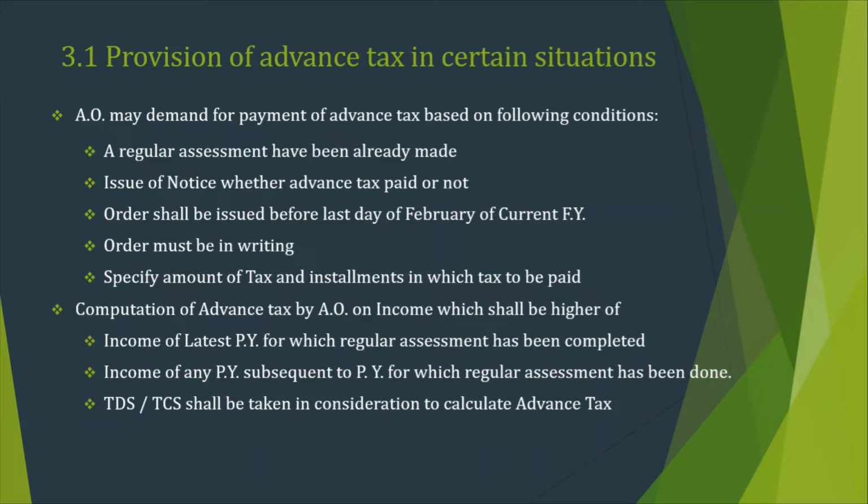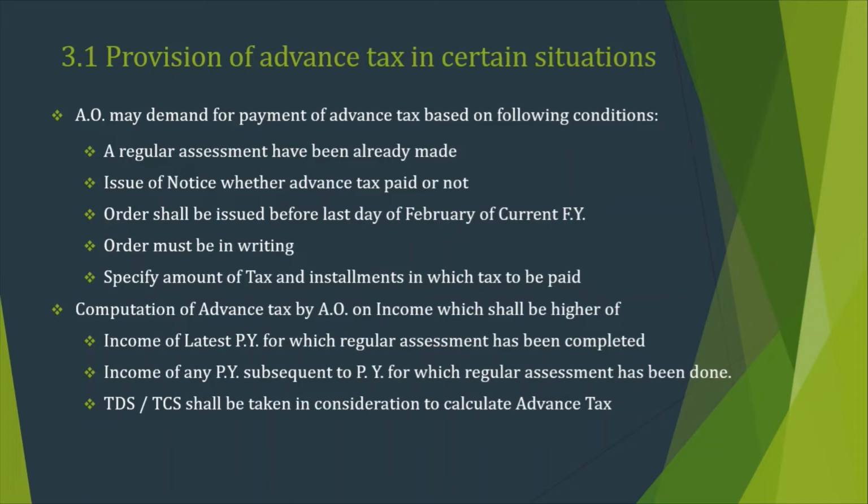Okay. Then how does the AO compute the advance tax? On the income which shall be the higher of two types of incomes, and on that basis the AO will issue an order to pay the advance tax. First, the income of the latest previous year for which regular assessment has been completed. Or, the income of any previous year subsequent to the previous year for which regular assessment has been made. So what does this mean? Suppose for assessment year 2016-17 your regular assessment has been completed. So this is the first point.